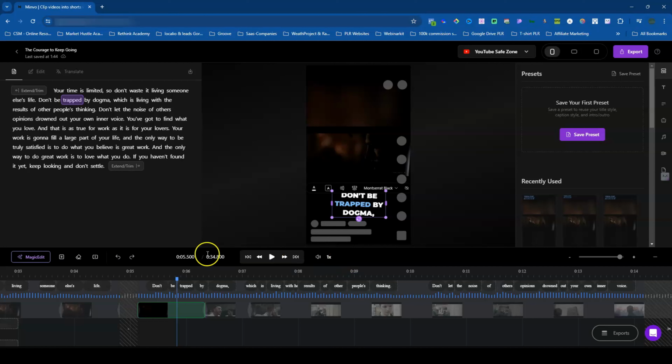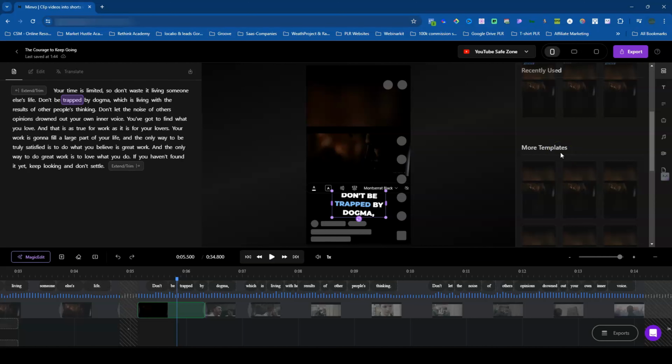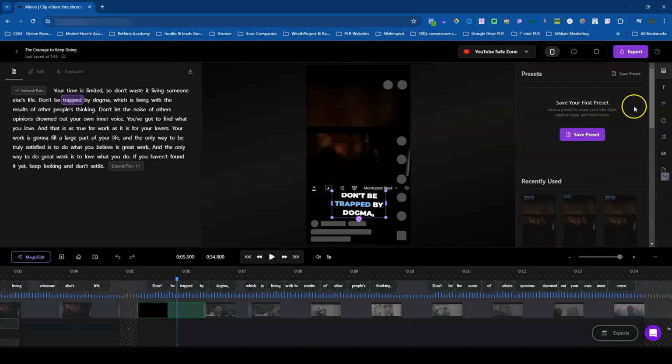Down here on the timeline, we'll go through that in a moment. And then let's come here to the left. As you can see, you do have a few options here to the side. So let's just say if you have a preset that you would like to save, you could save your intros, outros, your captions. You can save all your presets here. These are your recently used. These are your more templates, as well as there are a couple of presets they give you here if you want to use, which is fantastic.